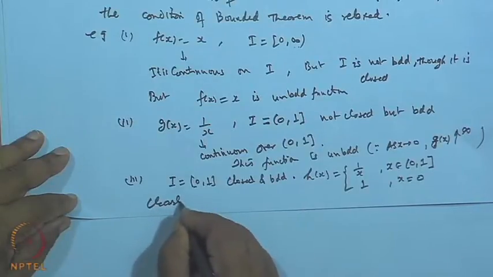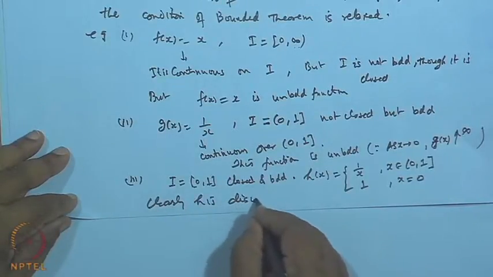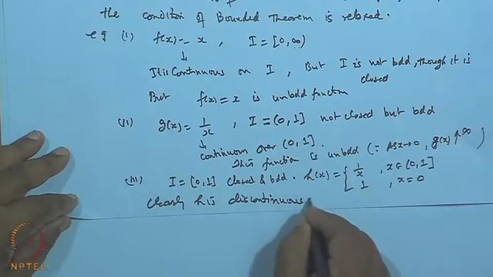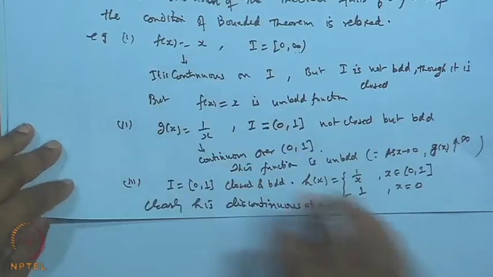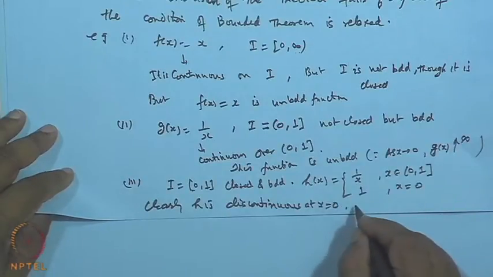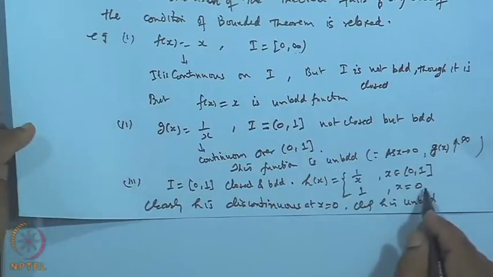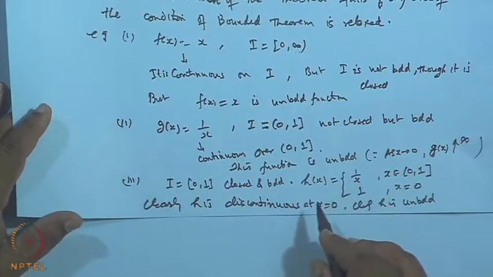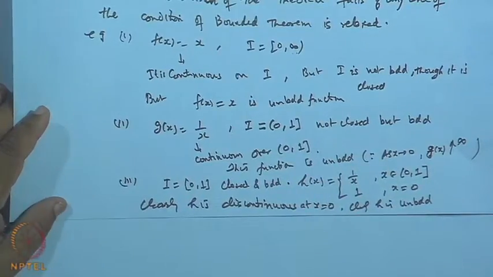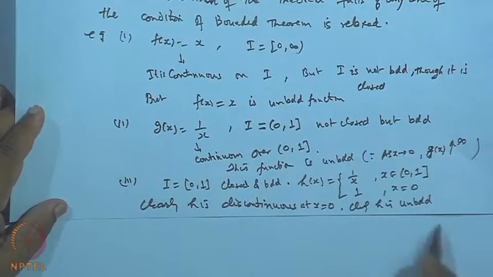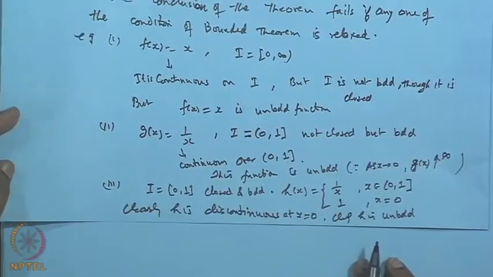Clearly, h is discontinuous at x equal to 0. So again the conditions are not satisfied, and clearly h is unbounded: when x approaches 0, this is not a bounded function. So, we can see that the boundedness theorem is only applicable when all the three conditions are taken into consideration.